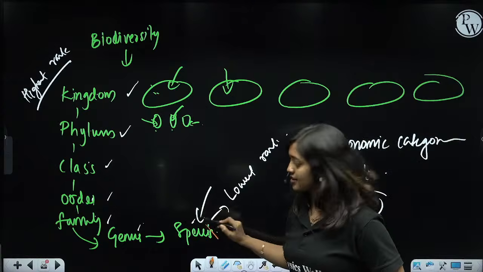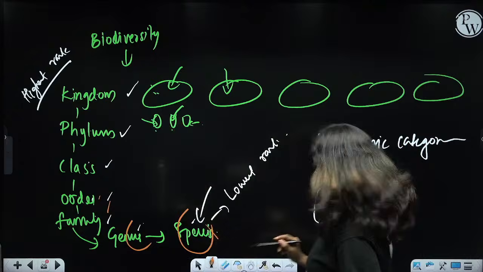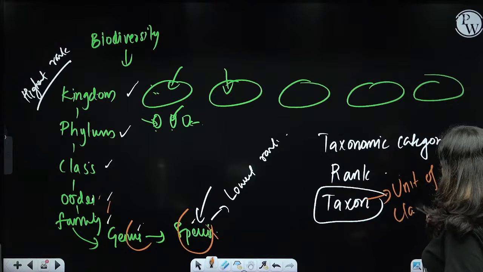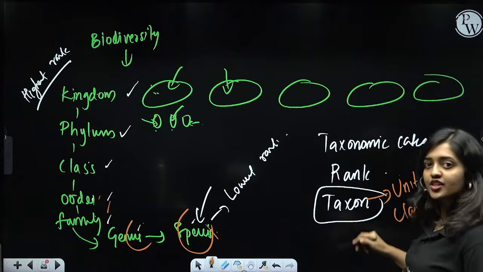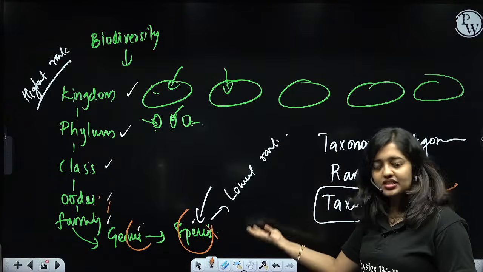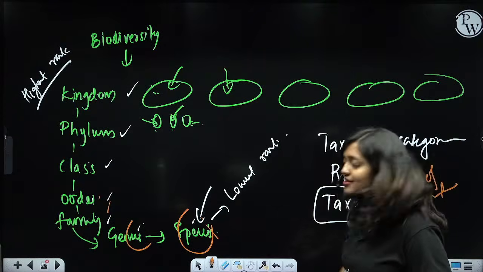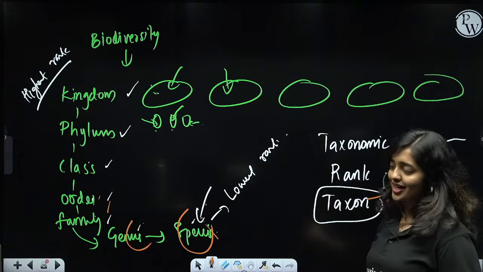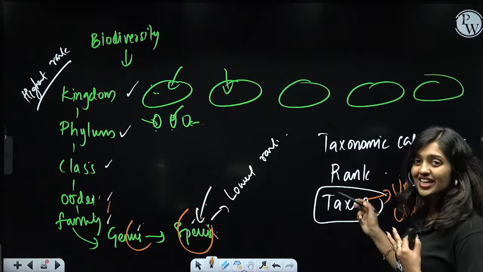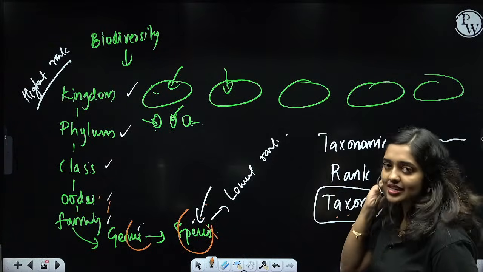Each of these is a unit. So the unit of classification is taxon. Actually, taxonomic category and taxon are the same, with each of them having a specific taxonomic rank. So this is a taxonomic rank, this is a taxon, this is a taxonomic category. The little more technical or scientific term is taxon. For this taxonomic category, we are giving a technical term, and that is taxon. Is that clear for you?